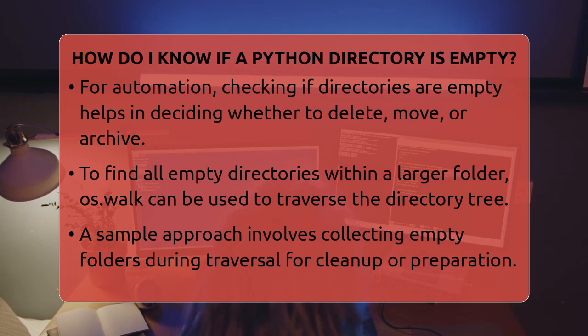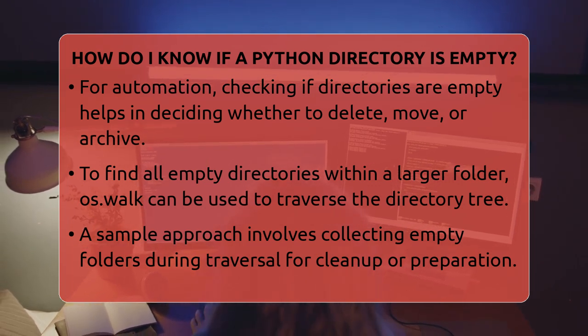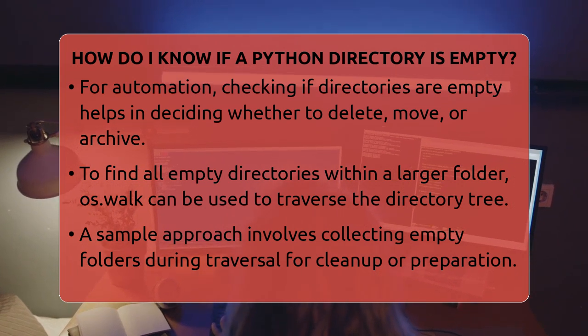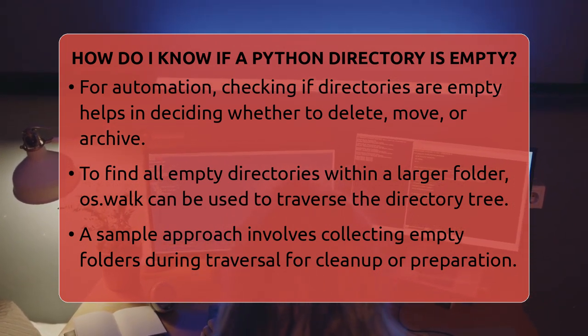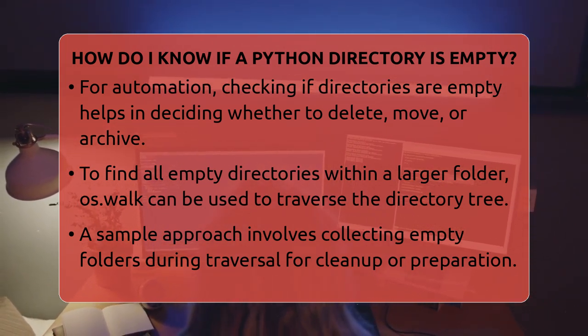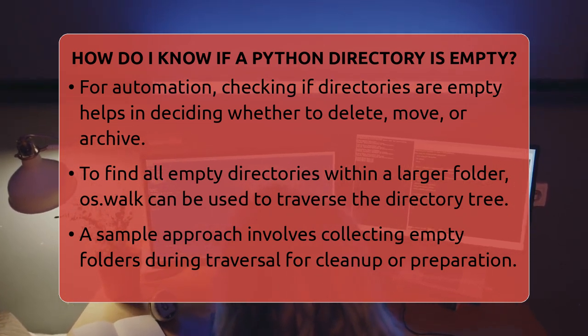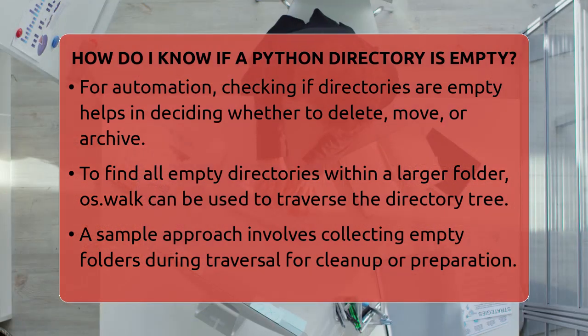Before checking if a directory is empty, it's good practice to verify that the path exists and is a directory. You can do this with os.path.exists and os.path.isdir, or with pathlib's exists and is_dir methods. This prevents errors if the path doesn't exist or points to a file instead of a folder. In automation scripts, this check helps decide whether to delete, move, or archive files.